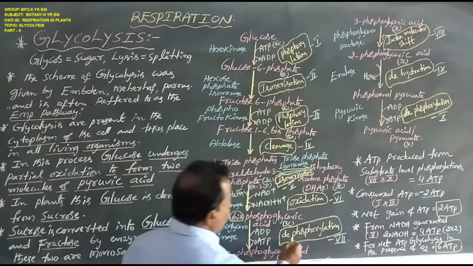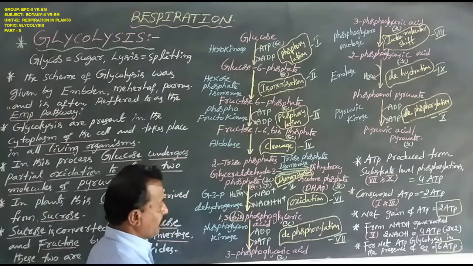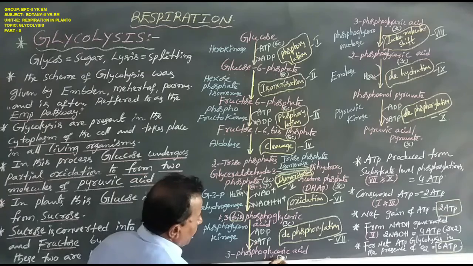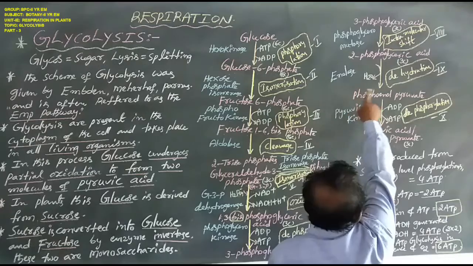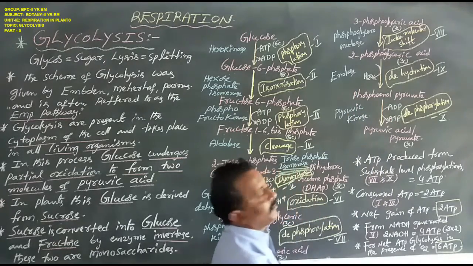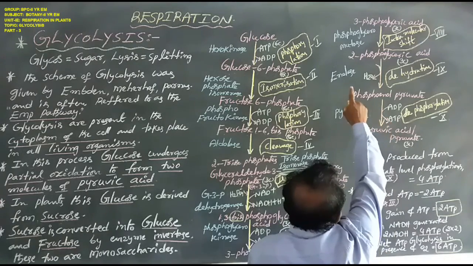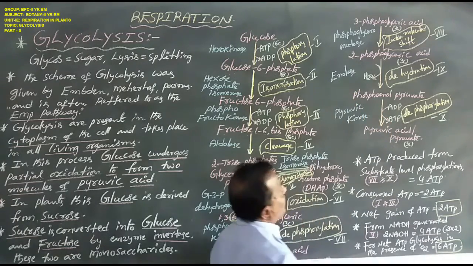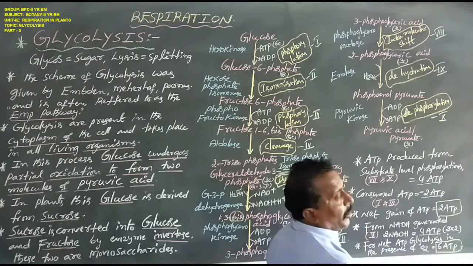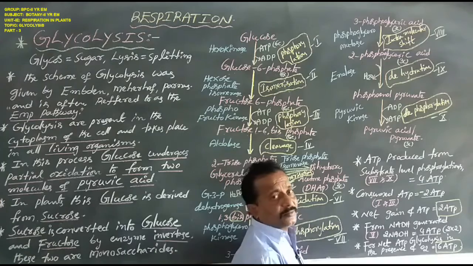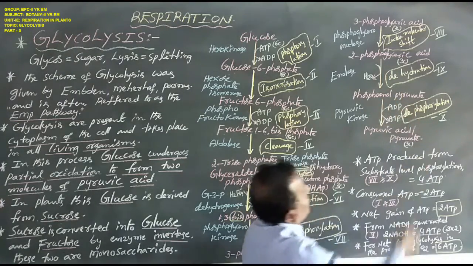Okay, now. This is the seventh biochemical reaction. Next, the 3-carbon compound 3-phosphoglyceric acid is converted to the 3-carbon compound 2-phosphoglyceric acid. This reaction is catalyzed by the enzyme phosphoglyceromutase. This reaction is named intramolecular shift or isomerization. Why? Because 3-phosphoglyceric acid is converted to 2-phosphoglyceric acid.